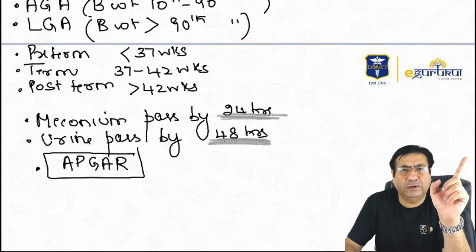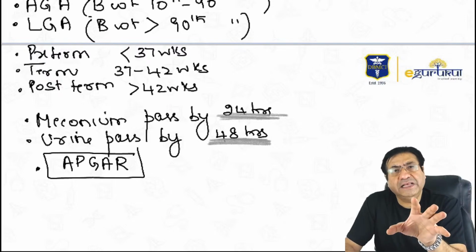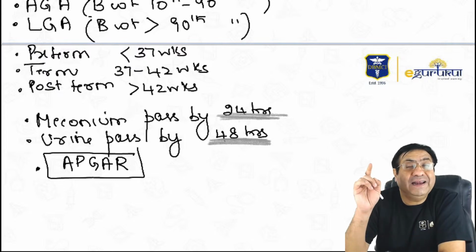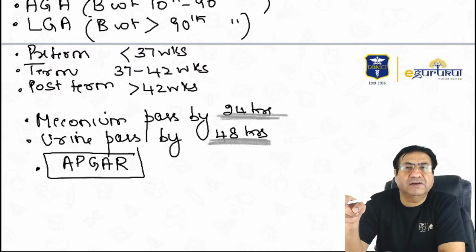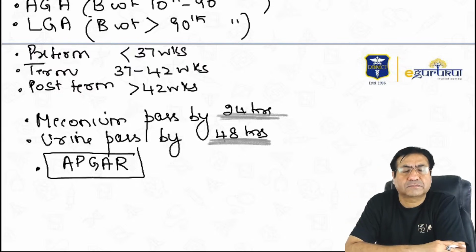Respiratory rate is not counted. It is only seen whether the child is breathing regularly, not breathing regularly, or there is no breathing at all. So respiratory rate is not seen in children with Apgar score. Heart rate is seen, not respiratory rate.